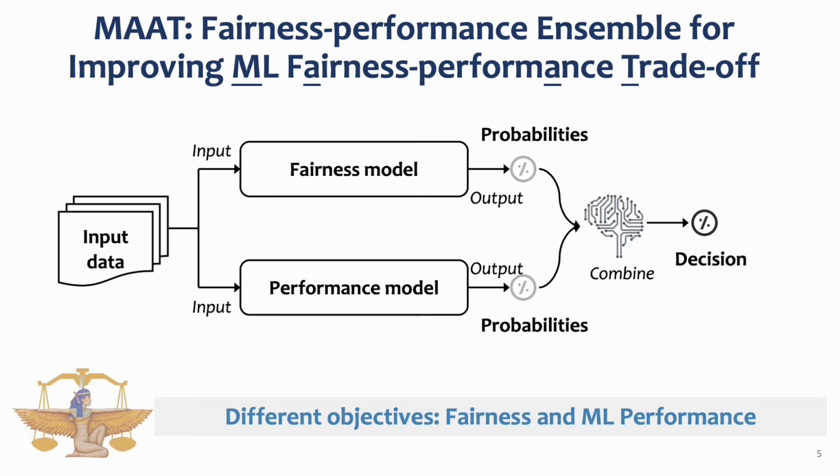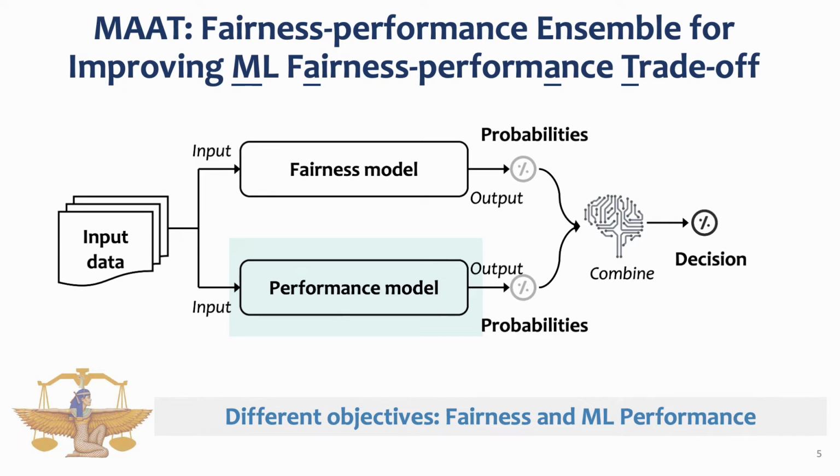Different from conventional ensemble methods that combine models guided with the same objective, MAAT combines two models optimized for different objectives. We train two individual models named the fairness model and the performance model. The fairness model is optimized for fairness, while the performance model is optimized for machine learning performance. Each model maps the input to a probability vector, indicating the probability that the input belongs to the favorable or unfavorable class. We then combine the output probability vectors of the fairness model and the performance model to produce the final prediction.